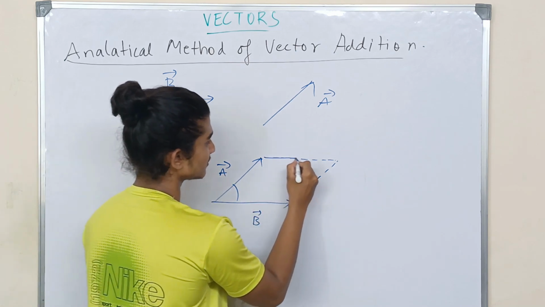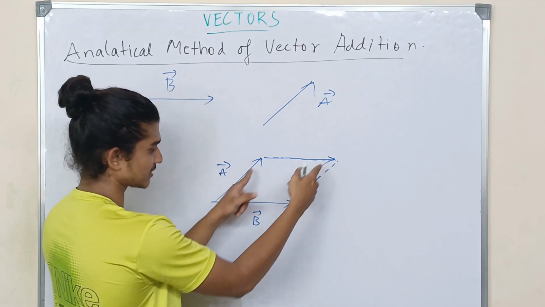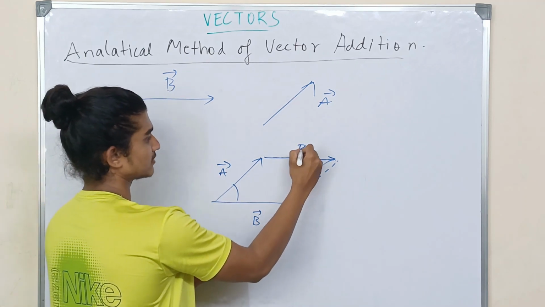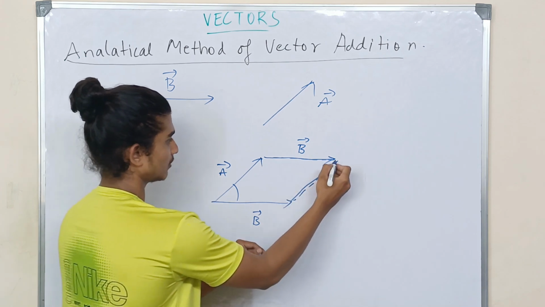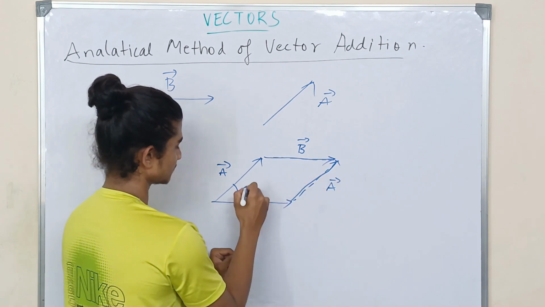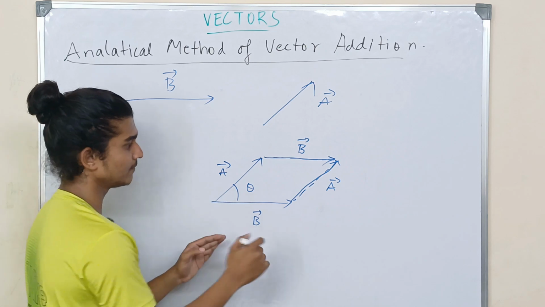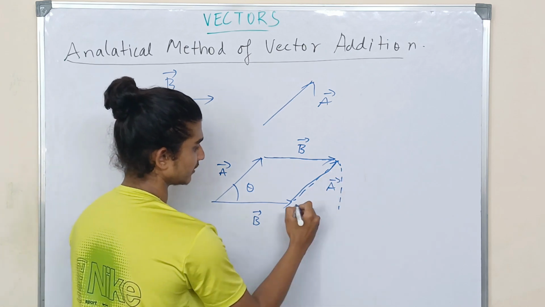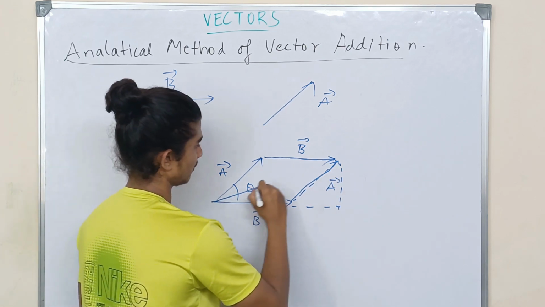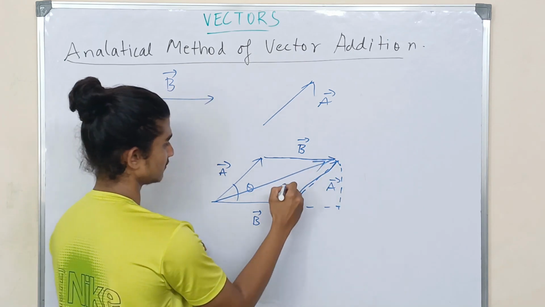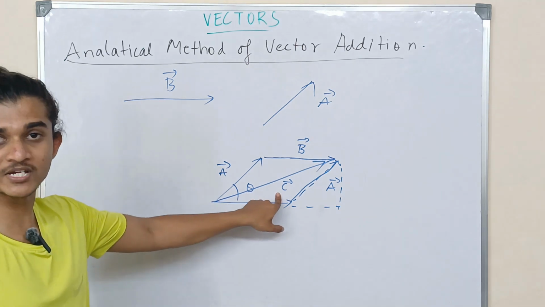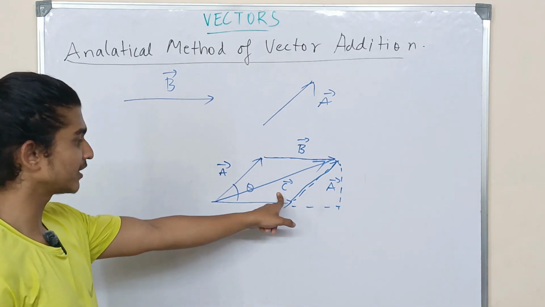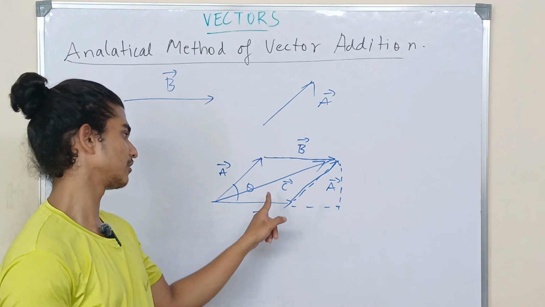Since this has the same magnitude and direction as this vector, I can call this also vector B. Similarly, I can call this vector A. Now this is my angle between the two vectors, which is theta. Now if I use some geometry, I can call this my vector C, which is my resultant vector. My main objective is to find the magnitude as well as the direction of this particular vector.